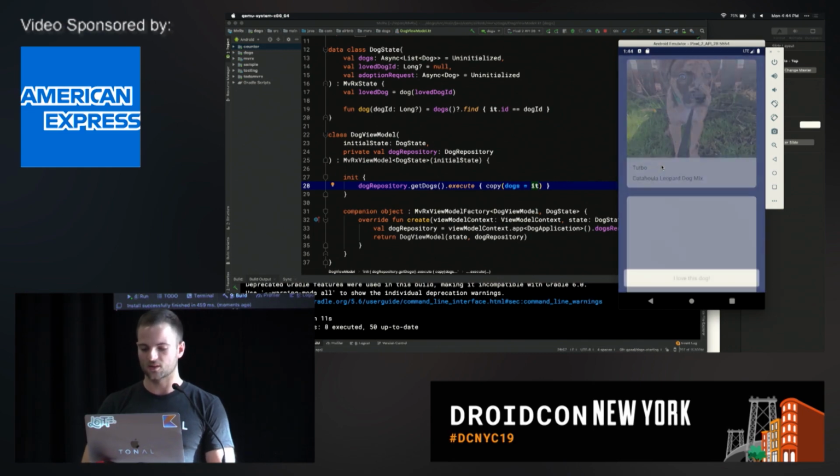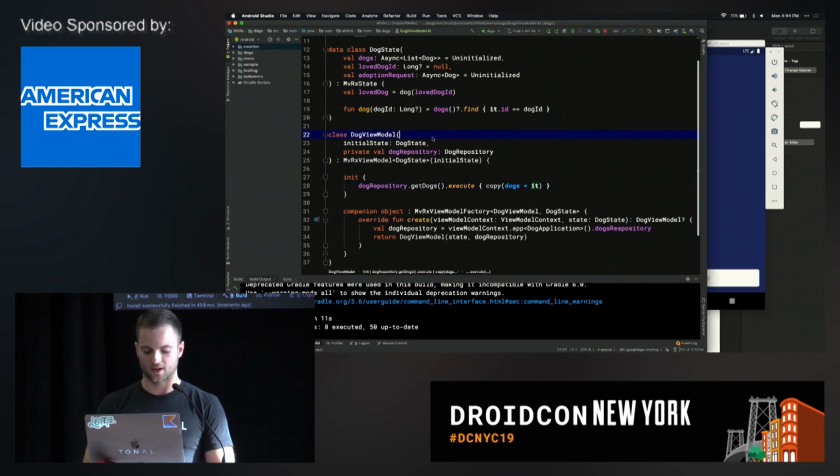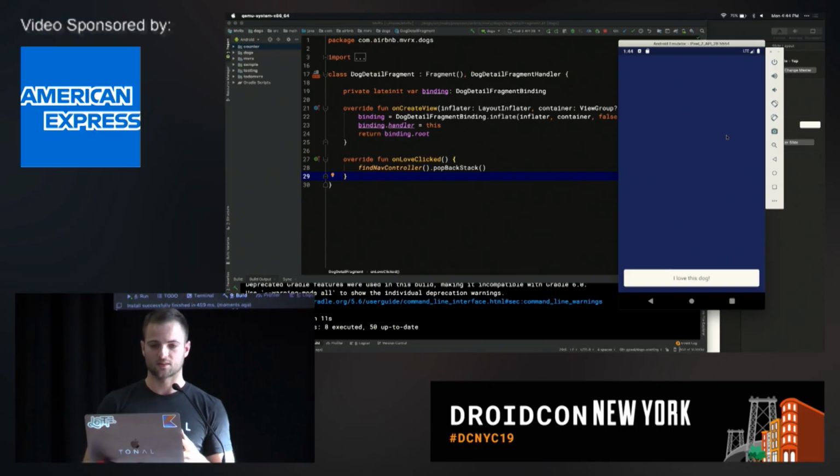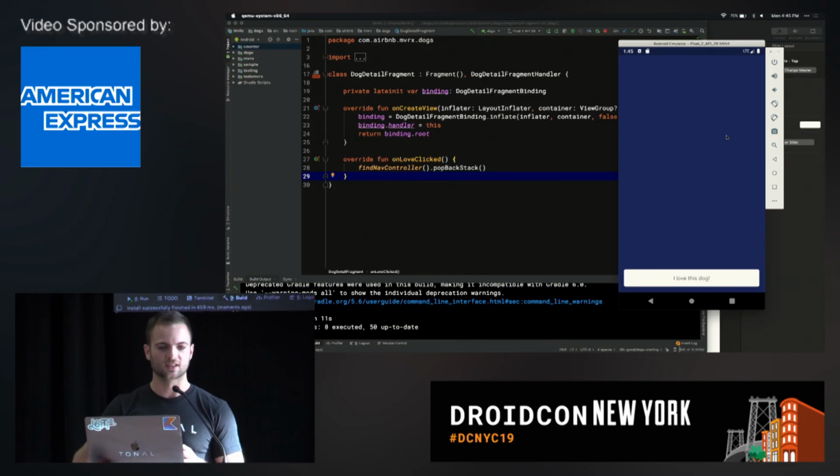Okay, awesome. So now we want to wire up this details page. So we have the DogDetailFragment. Here we're going to do something kind of fun. Now, we know that we have to render a dog here, but which dog are we rendering? We could store that in state, and then we would just call it selectedDog or something like that. But maybe at some point in the future we'll add a carousel of dogs at the bottom, and then you might have multiple dog detail fragments in the backstack. Then you have to understand the backstack of the UI. It gets really complicated. So instead of it being part of state, it's just going to be part of fragment arguments.